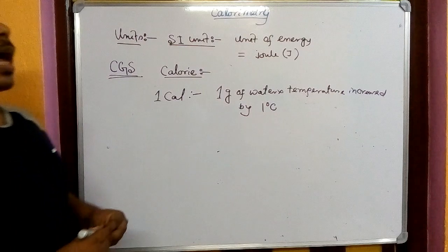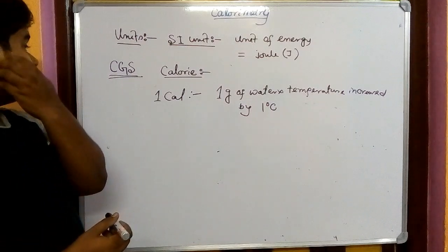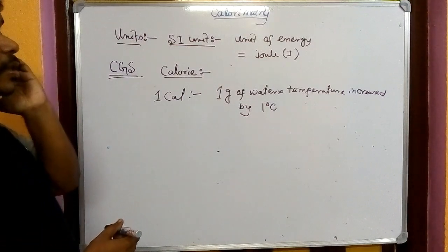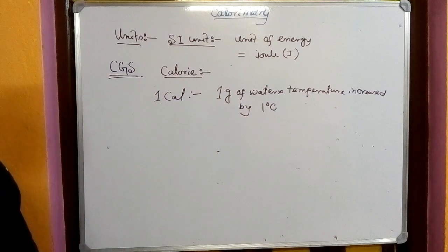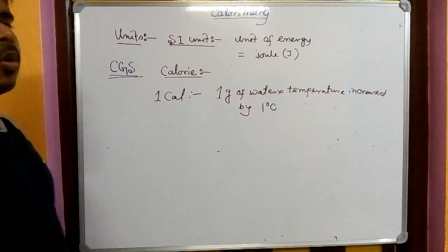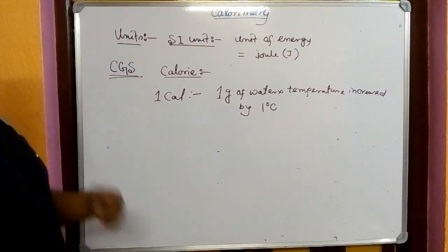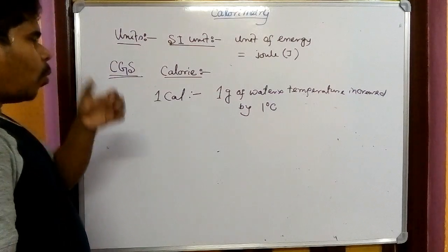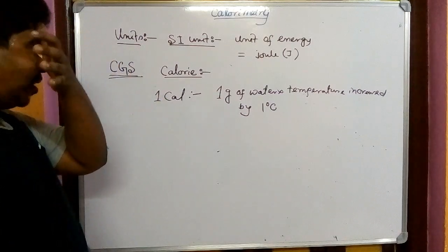So 1 calorie of heat energy is such an amount of heat energy which increases the temperature of 1 gram of water by 1 degree centigrade. That amount of heat energy is known as 1 calorie of heat energy.